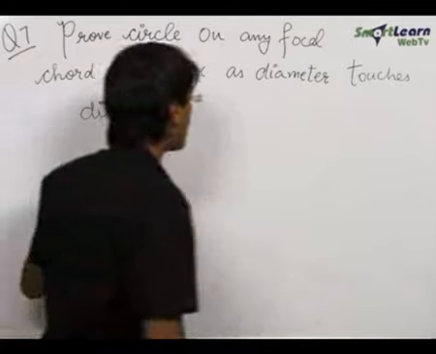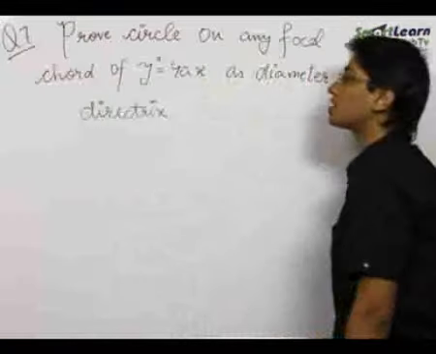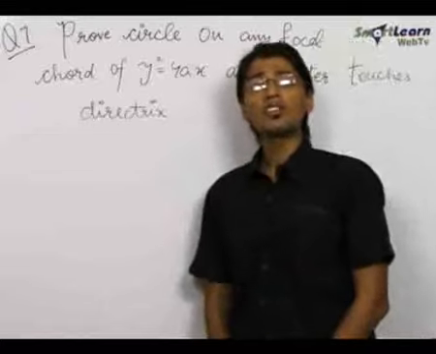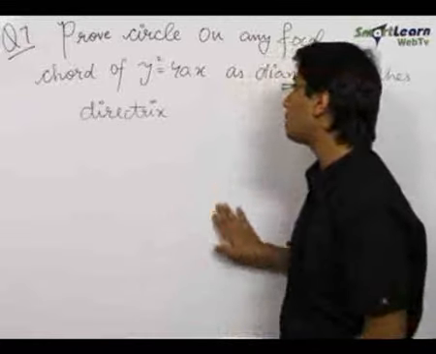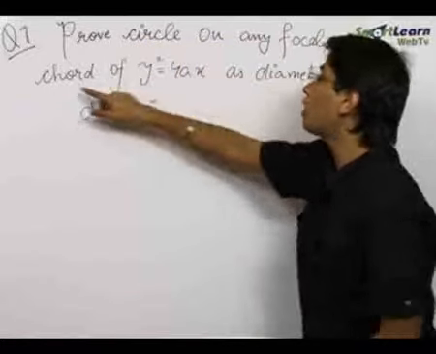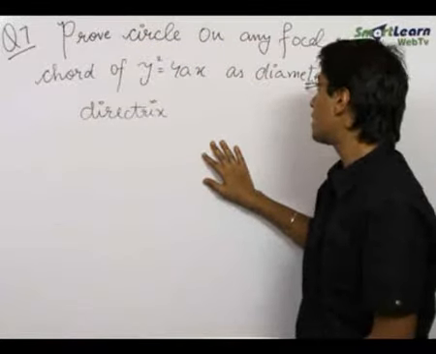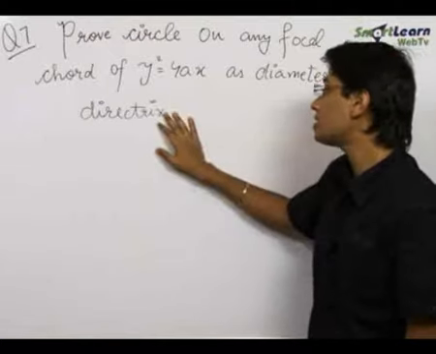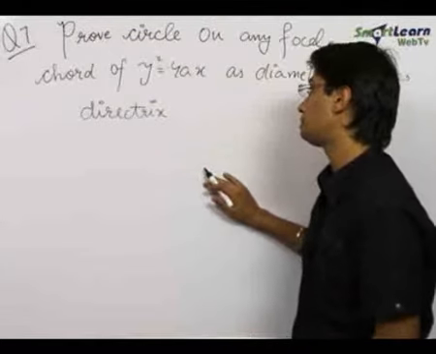So the next question which we have is a very nice combination of a circle and a parabola, because it involves a very important property of parabola. We need to prove that the circle on any focal chord of y square is equal to 4ax as the diameter touches the directrix of the parabola.